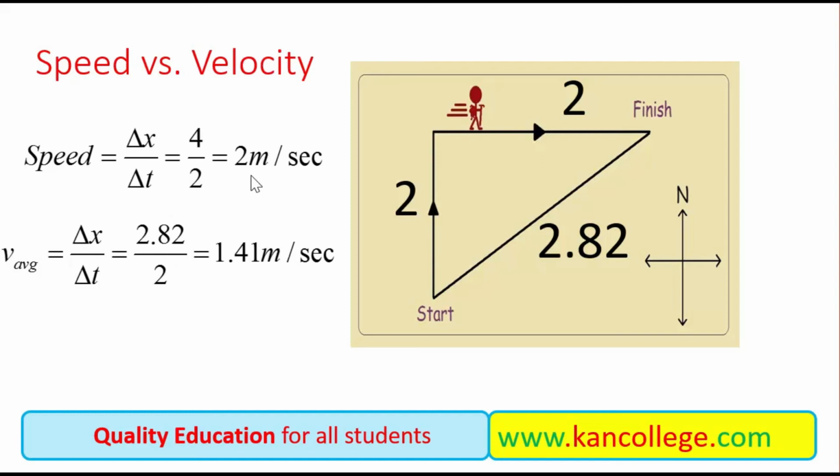He is happy that I am covering a distance at a speed of 2 meters per second, but we will say that your speed is 1.41 meters, and this speed will be known as velocity. So there is a difference between the speed and velocity. Speed is actually 2 meters per second for this body, but the velocity for this body is actually 1.41, not 2. He is covering a distance of 2 meters per second. It is real, but he is displacing from its initial point to the final point with a speed or average ability or average velocity of 1.4 meters per second. So there is a difference between the speed and velocity.